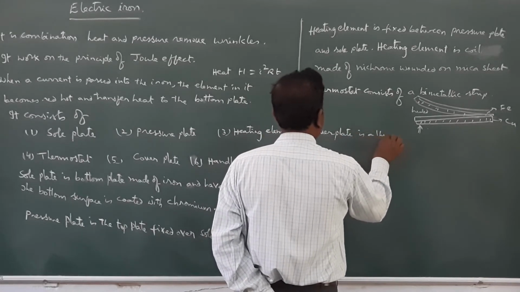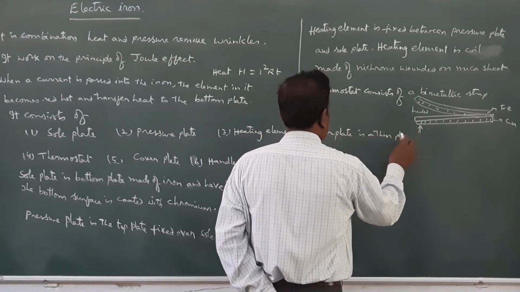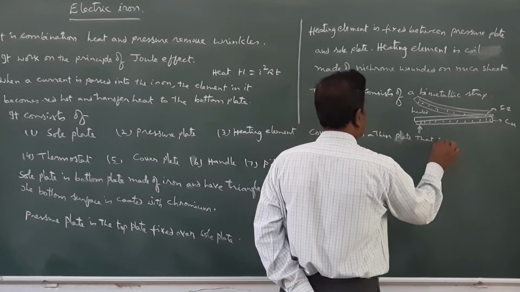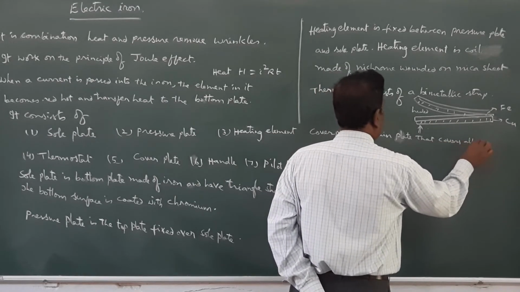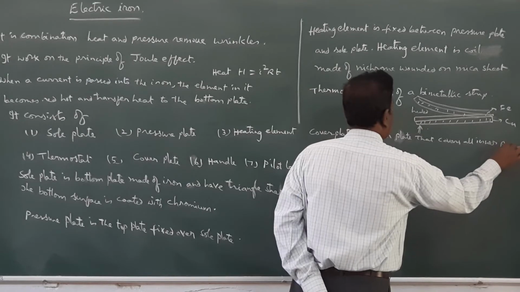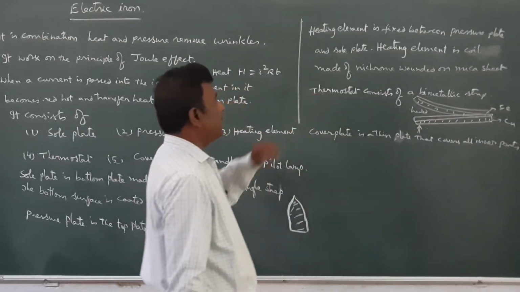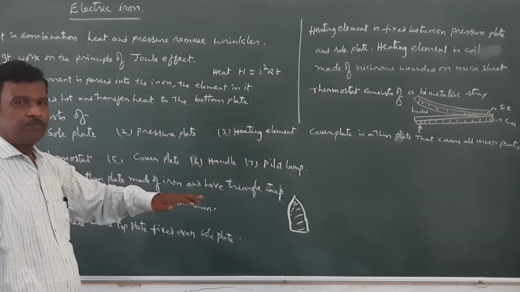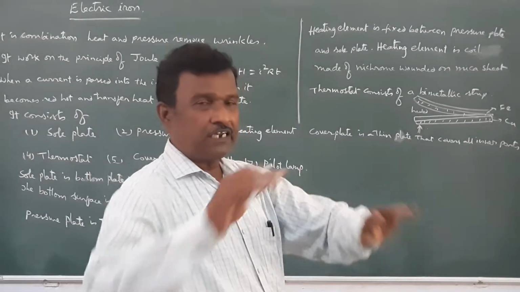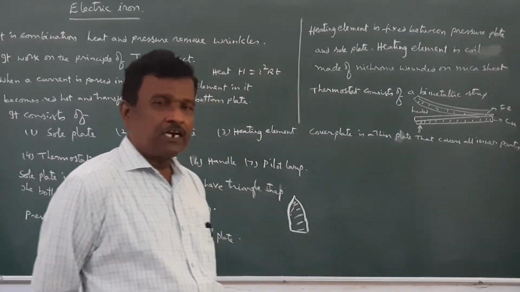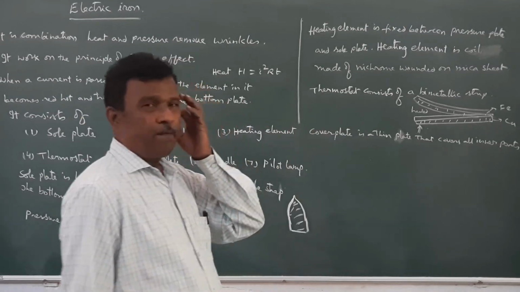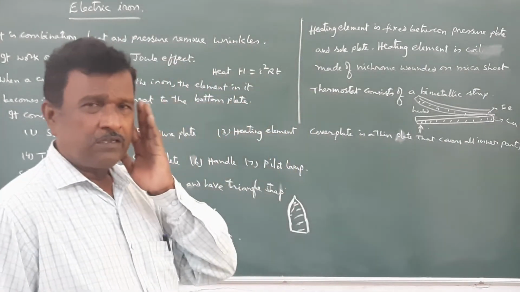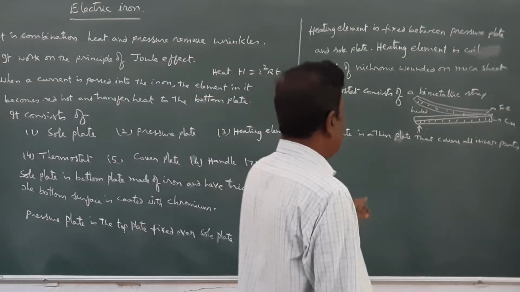Now, another one is called the cover plate. It is a thin plate that covers all the inner parts. Inner parts means the thermostat, sole plate, pressure plate, heating element; all these things will be enclosed inside the cover plate. It is also a metal plate, particularly made of iron, and it is also coated with nichrome or tin to avoid rusting.